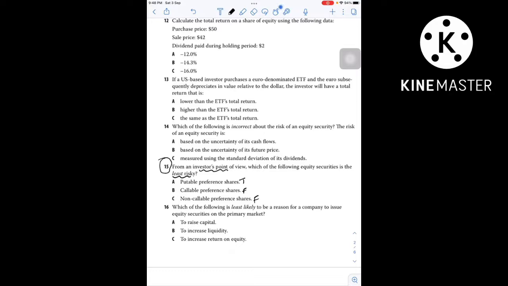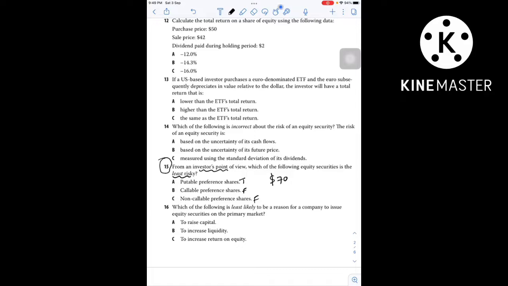So let's say in puttable preference shares, the investor has a right to sell the shares back to the company if the price drops below $70. As soon as the price goes below $70, what will investors do? Investors will sell their preference shares back to the company. So this predetermined price creates a floor for the share price that reduces the uncertainty of future cash flow.